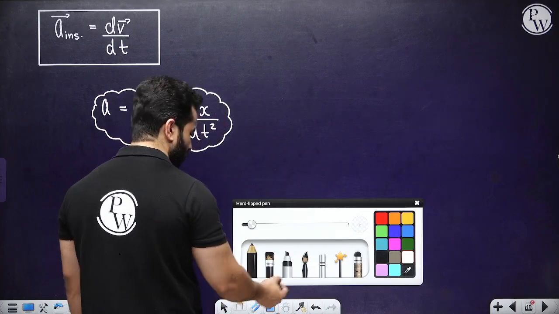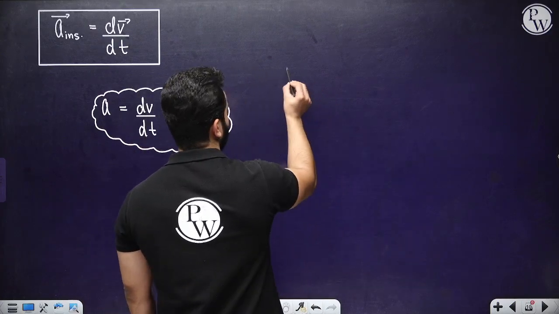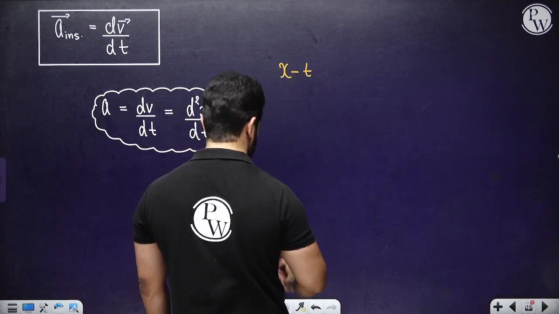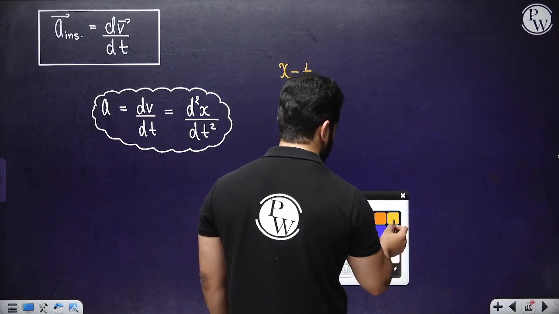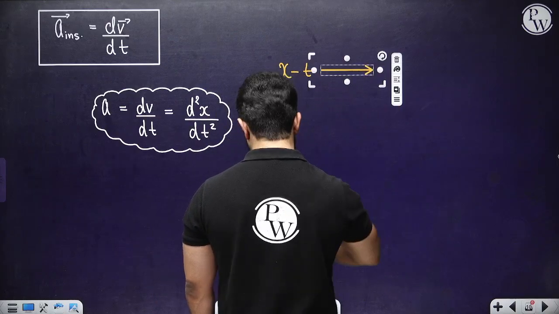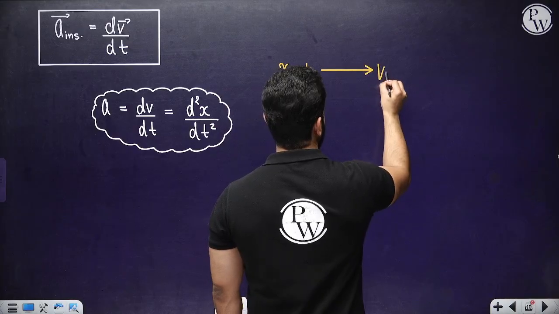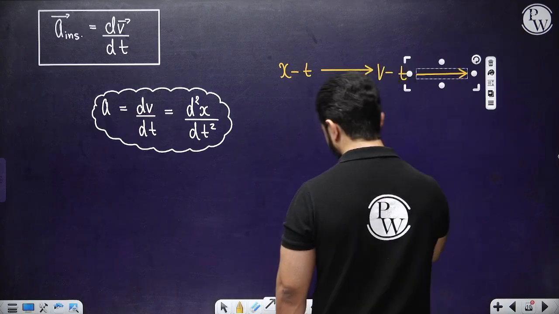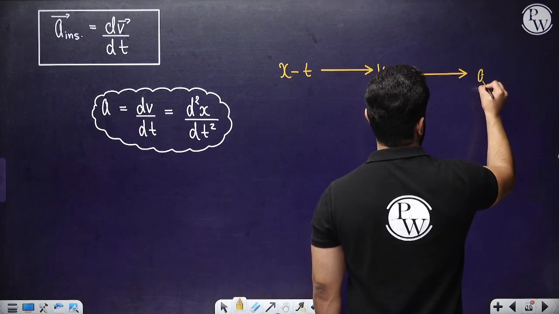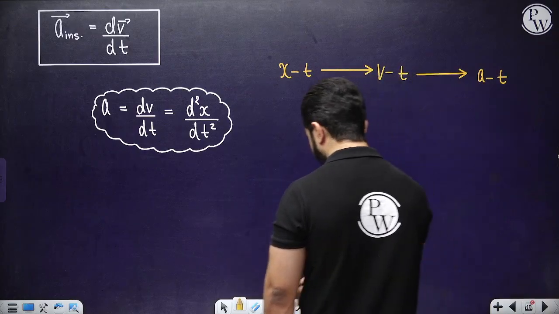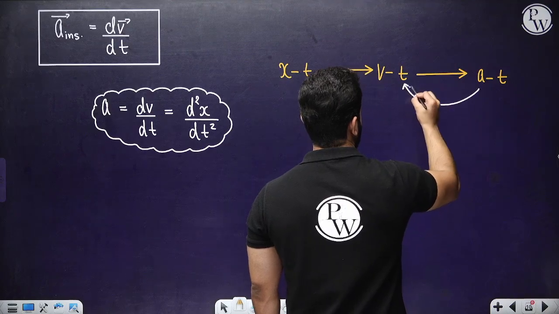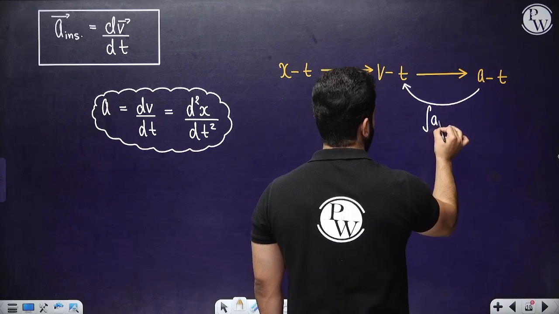So I always tell you to remember it something like this. If you have got a displacement-time relation, x of t, then just differentiate it. You are going to get velocity-time, and again differentiate it. You are going to get acceleration-time, and if you are going to integrate it, so integration basically means a dt.